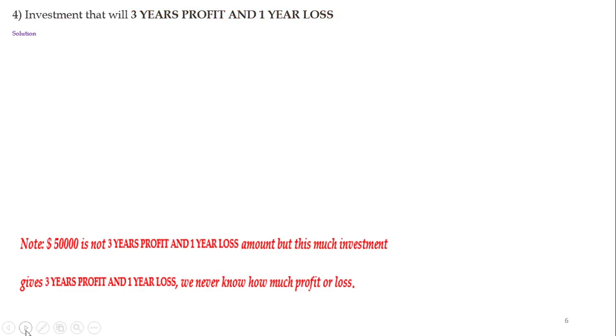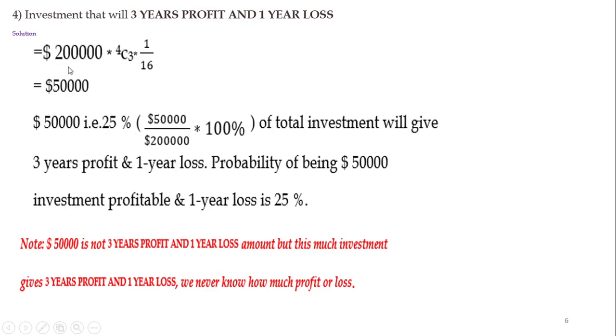The investment that will have 3 years of profit and 1 year of loss. The projected amount and the formula plugging in. This formula we calculated in the working note in the first slide, and we receive here $50,000, that is 25%. This means $50,000 of total investment will give 3 years of profit and 1 year of loss. The probability of the $50,000 investment being profitable with 1 year of loss is 25%.